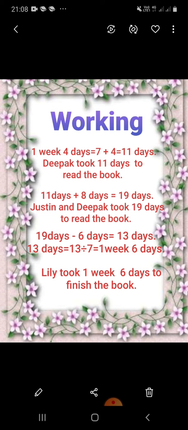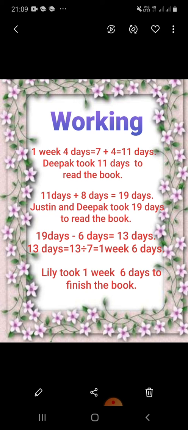1 week 4 days is equal to 7 plus 4, which is equal to 11 days. Deepak took 11 days to read the book. 11 days plus 8 days is equal to 19 days. Justin and Deepak took 19 days to read the book.